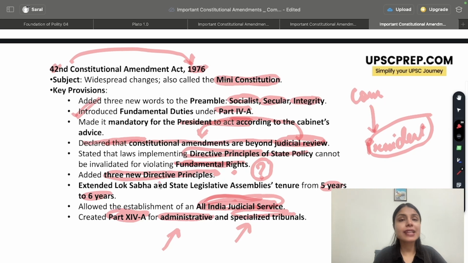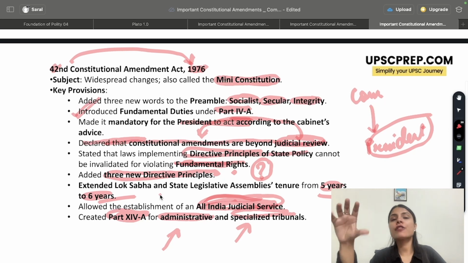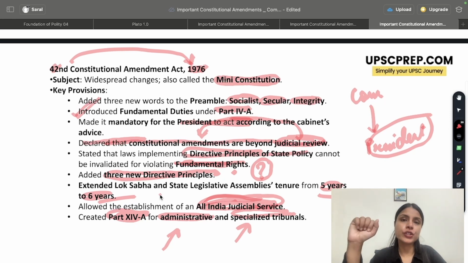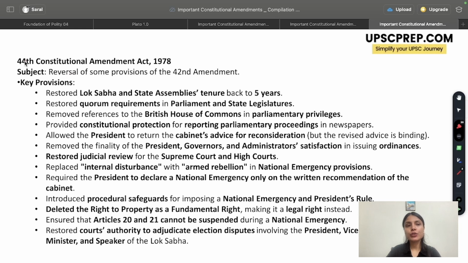Also, my dear students, it extended the Lok Sabha and State Legislative Assemblies tenure from 5 years to 6 years. There was also creation of All India Judicial Services and administrative and specialized tribunals under Part 14A of the Indian Constitution. The next amendment that we are going to discuss is the 44th Constitutional Amendment Act.